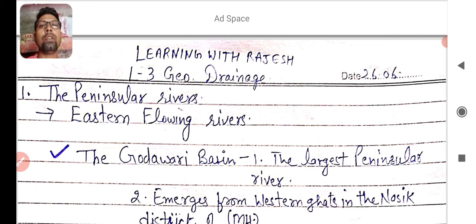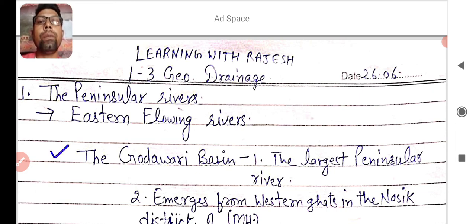You know that in the drainage lesson, we learnt about the meaning of drainage, and after that, we learned about the meaning of drainage basin. Drainage basin means the rivers and its tributaries. And after that we learned about the different rivers of India. Indian rivers can be divided into two parts, the Himalayan rivers and the Peninsula rivers. In Himalayan rivers we learned about the Ganga system, the Brahmaputra river system and the Indus river system.